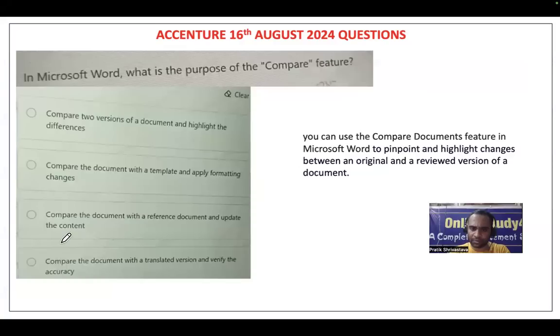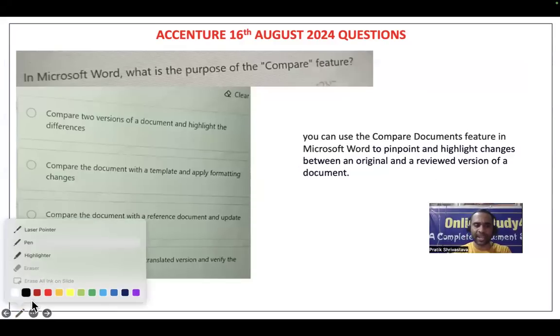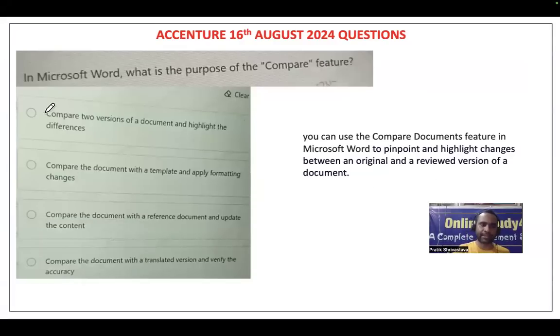This is how you have to solve the questions in the examination, my dear friends, so that you will be able to score more in the exam. If you understand this particular way, how we are solving, how we are dealing, then it will be very, very easy for you.